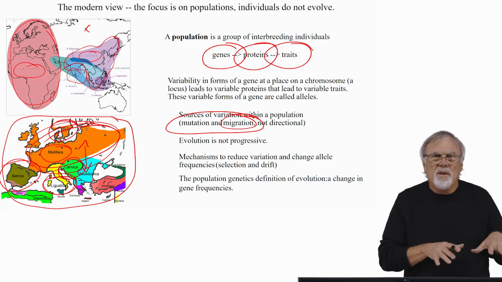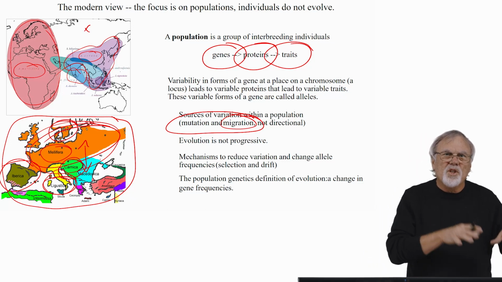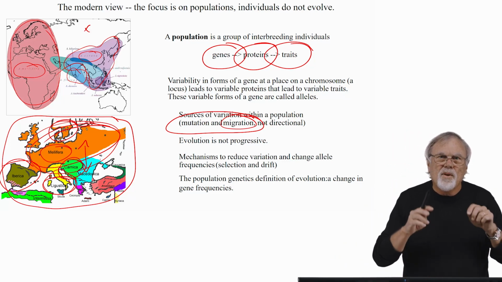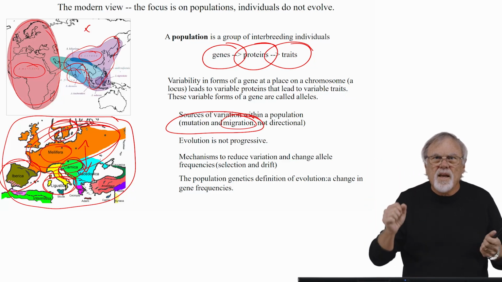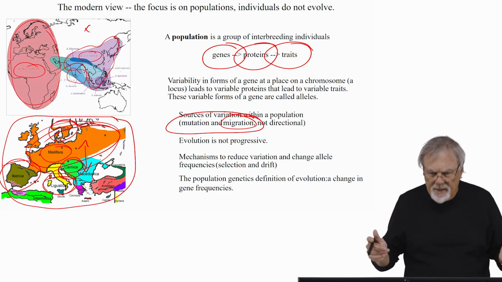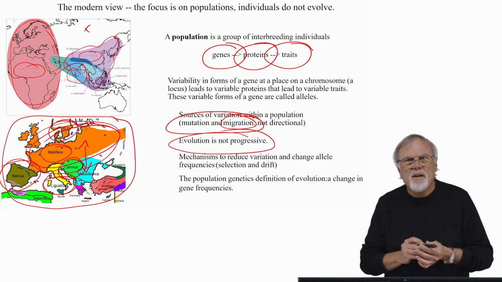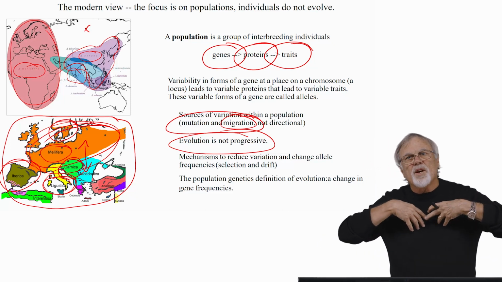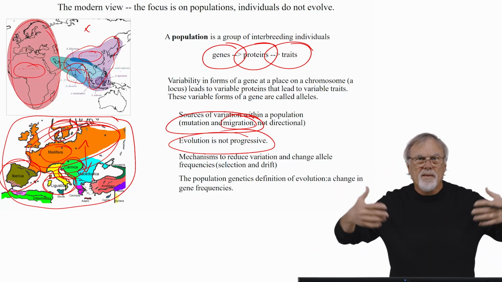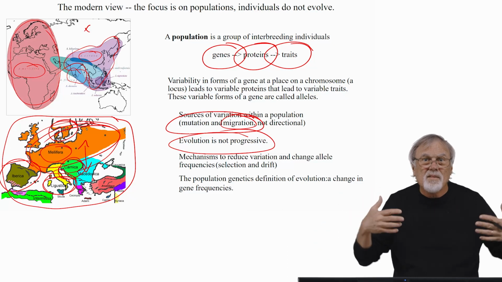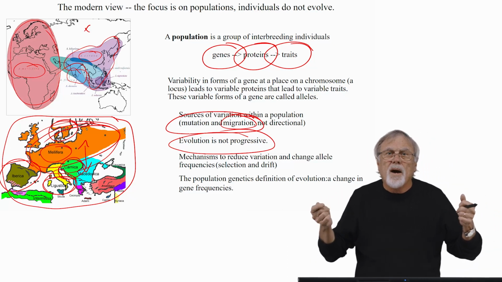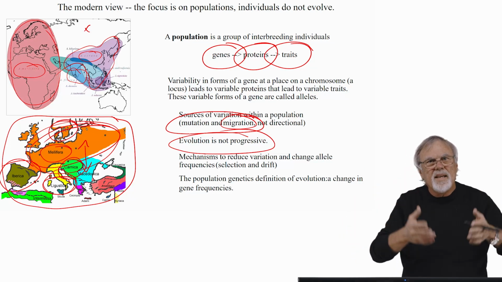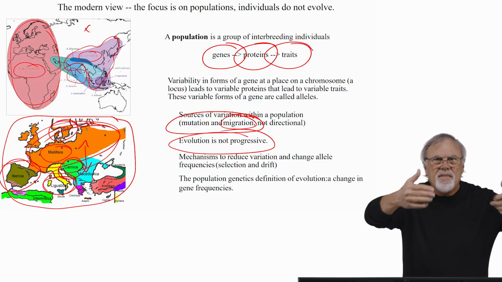Evolution requires variability. If you don't have genetic variability, you can't have evolution. And that variability, again, comes from random mutations and migration. It's not directed. The process is not progressive. There isn't a goal of evolution. It's just whatever happens to be there, whatever the current forms are that come about by random processes, for the most part. Whatever happens to be there is under selection and will result in changes in the frequency of traits in that population.